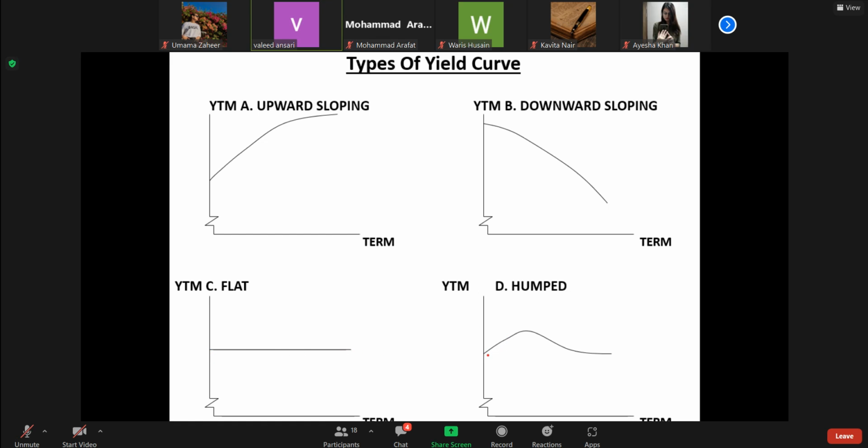It means that in the beginning it may increase and then decrease. So YTM is very important because of the market's expectation. And you know that rate of interest is affected by so many factors. Rate of inflation is there, and other factors are there. How the government responds, say monetary policy response in relation to that, and so many factors affect the interest rate. So that is why YTM in the fixed income securities market is an indicator of the expectation of the market about the rate of interest.